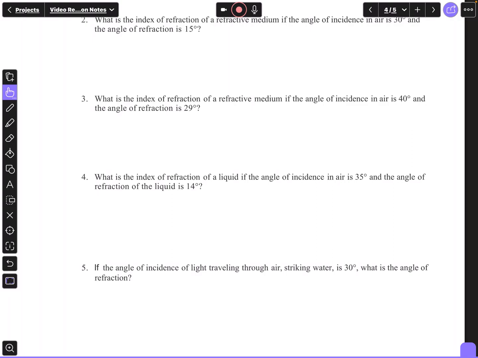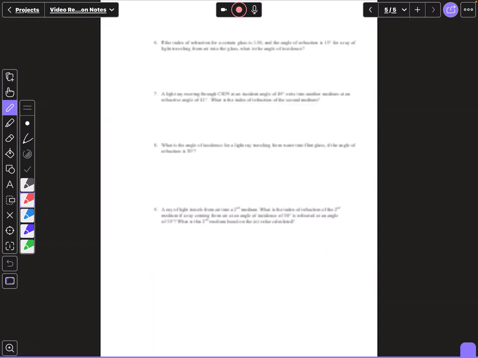Air is your first medium because it's relating air with the angle of incidence. And then number 5, it says it's traveling through air and then it strikes water. So air will be your first medium, water will be your second one. And I think all the rest of them are pretty easy.